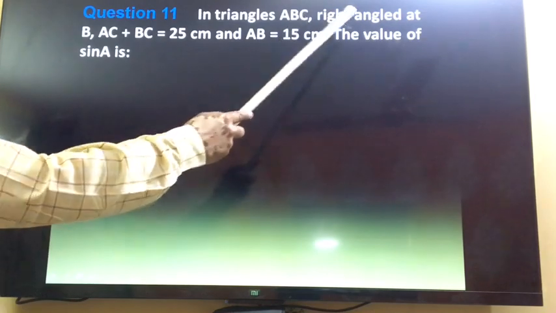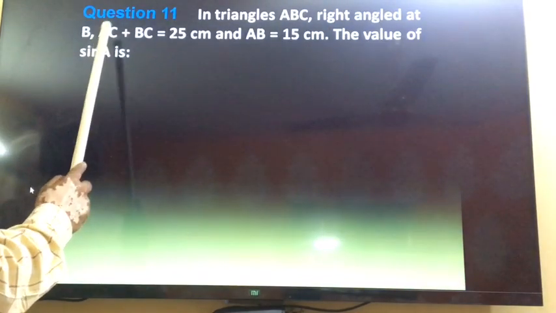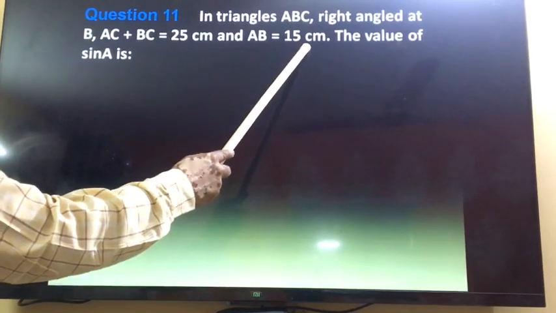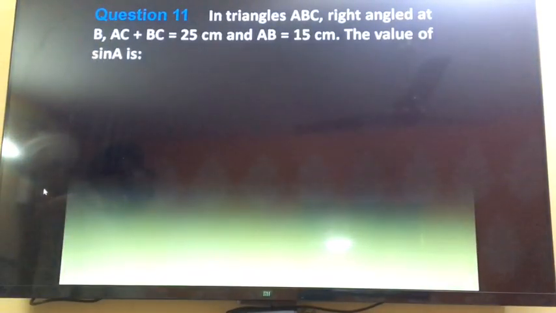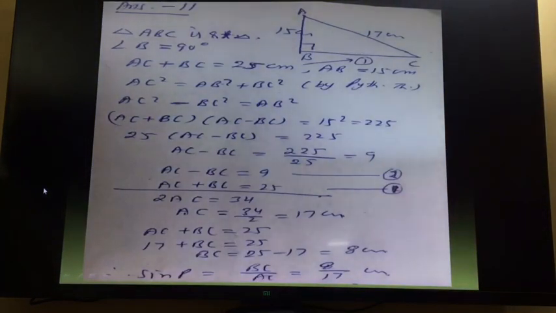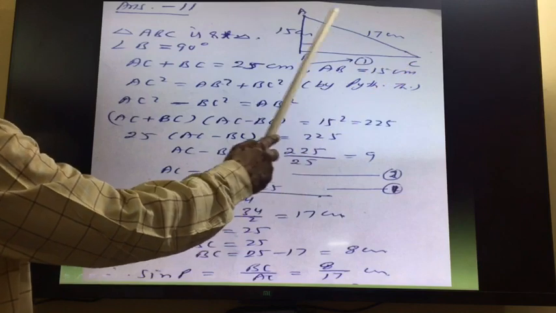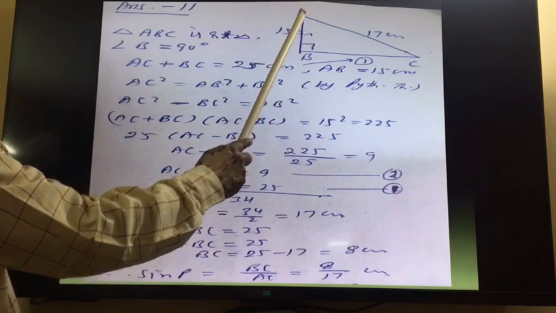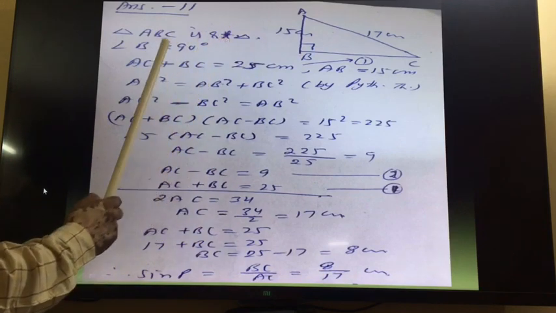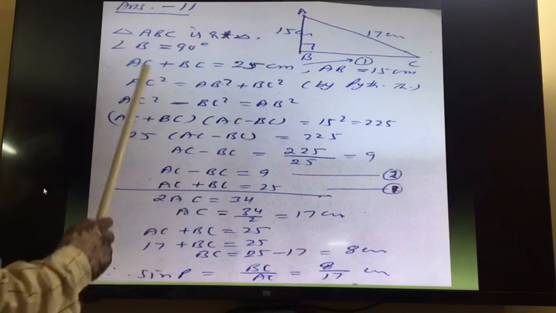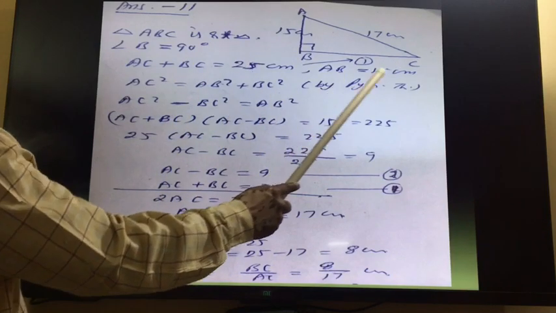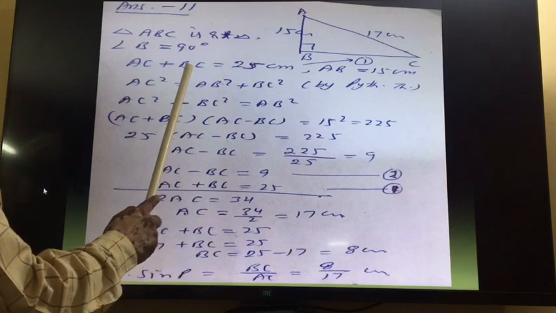In triangle ABC, right angled at B, AC plus BC is equal to 25 and AB is equal to 15 centimeter. The value of sin A we have to find out. So it is also of the same kind. So please understand this. Triangle ABC is given here. AB is equal to 15 centimeter, given. ABC is a right triangle. Angle B is 90 degrees, given, and it is given AC plus BC is equal to 25 and AB is equal to 15 centimeter.